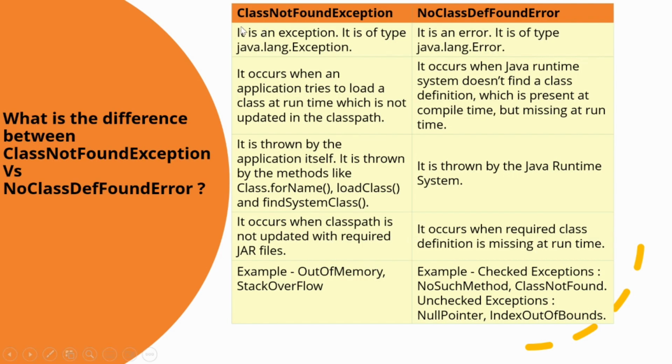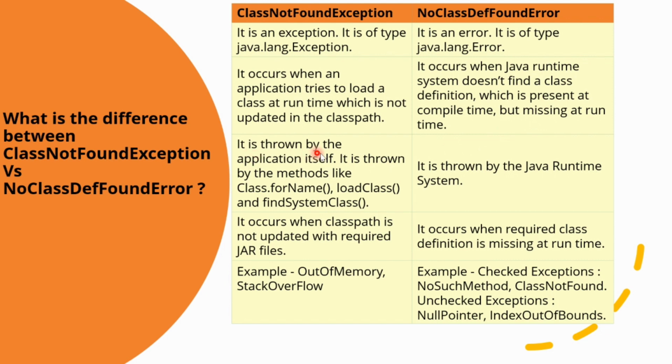The next important question asked is, what is the difference between the class not found exception and no class definition found error? Class not found exception, as stated by the name, is an exception and it is of type java.lang.Exception, whereas no class definition found error is an error and it is of type java.lang.Error. The class not found exception occurs when an application tries to load a class at runtime which is not updated in the class path. And no class definition found error occurs when the Java runtime system does not find a class definition which is present at compile time but is missing at runtime.